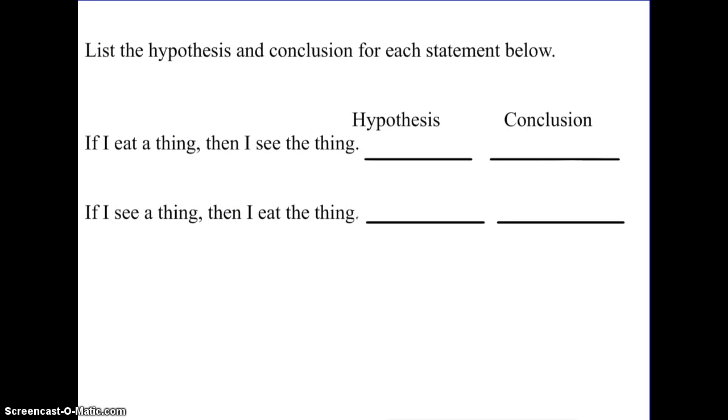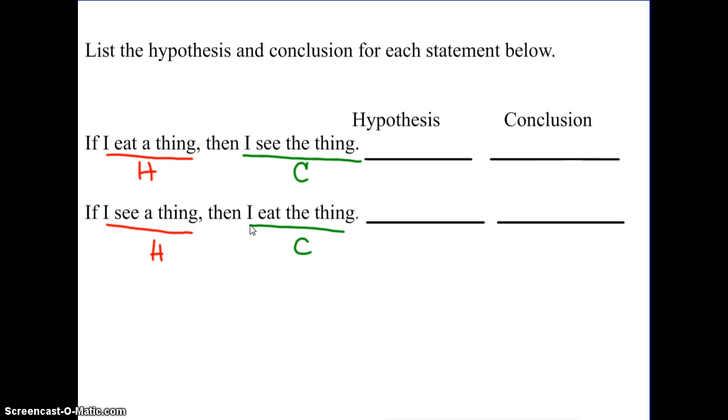Alright, so let's do some practice. If I eat a thing, then I see the thing. The hypothesis here would be I eat a thing. Okay? And then the conclusion here would be I see the thing. So you can do what I'm doing where you underline it, okay? Be careful not to include the word if there, my bad. And underline it or circle it as your hypothesis or conclusion, or you can also write it in the blank spaces provided. Alright, so going back to the second one, I see a thing is my hypothesis, while I eat a thing is my conclusion.